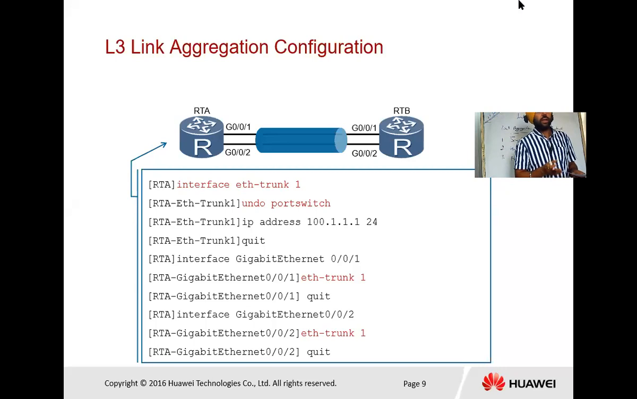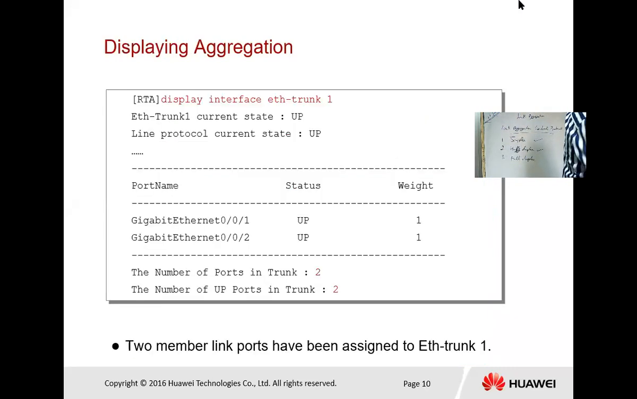Then again enter the gigabit ethernet interface. Then again type ethernet trunk 1, then quit. Then do the same for the second port. So this is the way to assign the trunk port. Next is display, how we can display the aggregation port. So this is all about the link aggregation part.